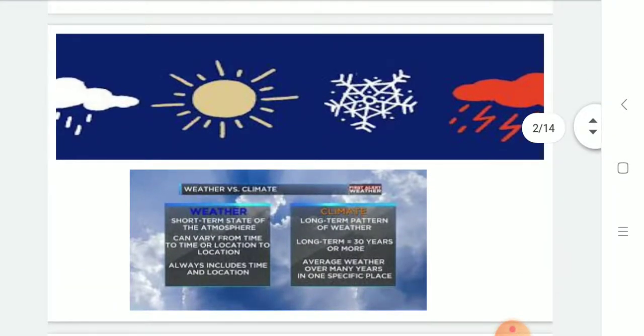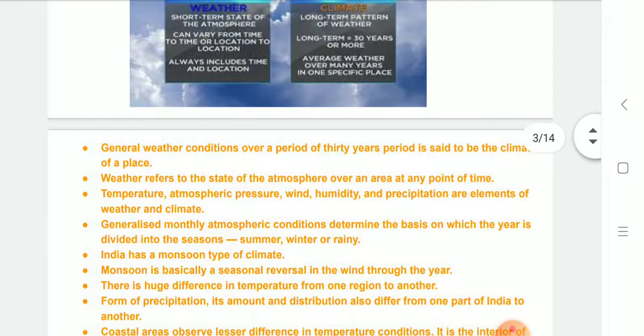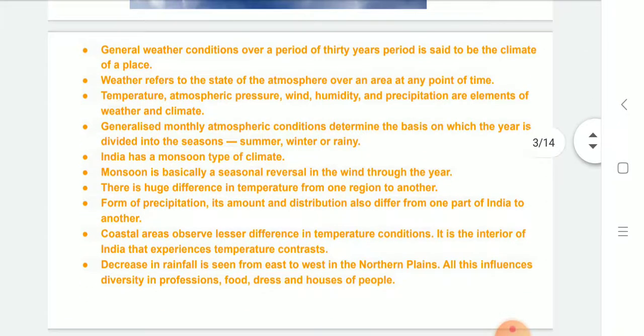Basically we start off the lesson by understanding the difference between weather and climate. General weather conditions over a period of 30 years is said to be the climate of a place. Weather refers to the state of the atmosphere over an area at any point of time. Temperature, atmospheric pressure, wind, humidity and precipitation are the elements of weather and climate.